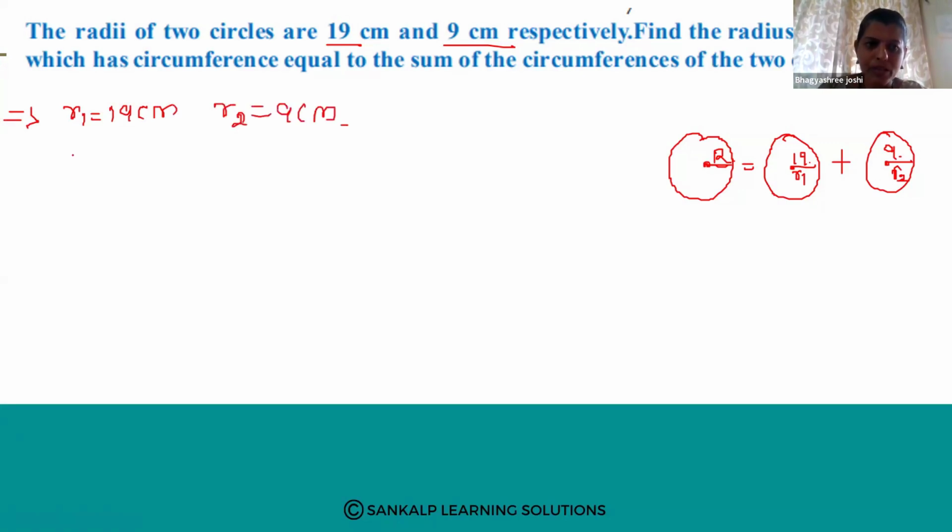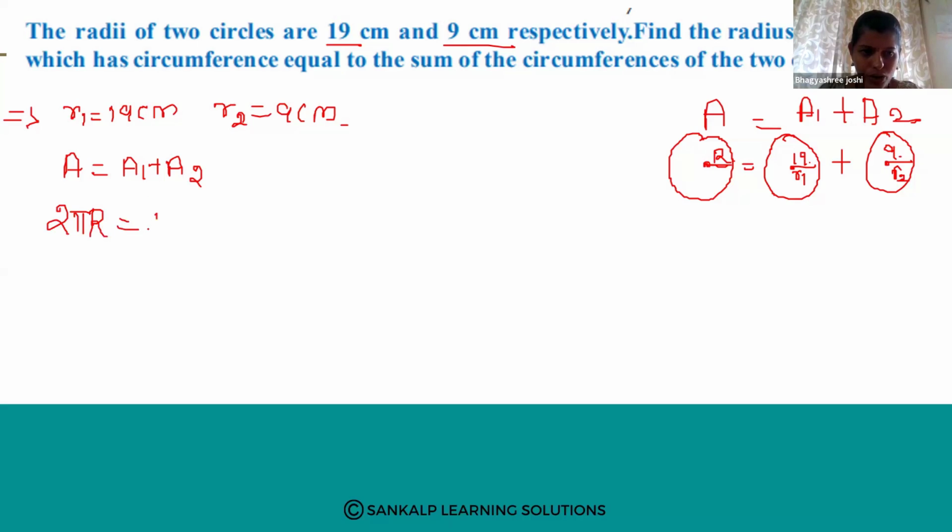Yes or no? Next. So, A is equal to A1 plus A2. Same. ಈಗ ಹಿಂದೆ ಮಾಡಿದ್ವಿ. ಅದೇ ತರ ಇದೆ. A1 plus A2. So, this is the circumference of the big circle. So, you can call it as big circle. These two are small circles. ಹೌದಾ? ಅಂತ ತಿಳ್ಕೋಬೋದು. Now, circumference of the big circle, that is 2 pi R is equal to 2 pi r1 plus 2 pi r2. Yes or no? Now, here also 2 pi is there, here also 2 pi is there, here also 2 pi is there.